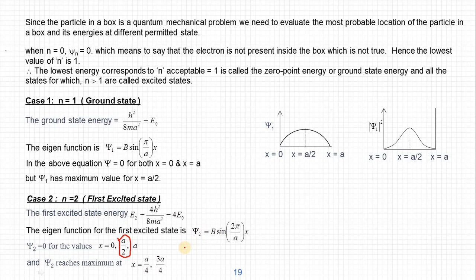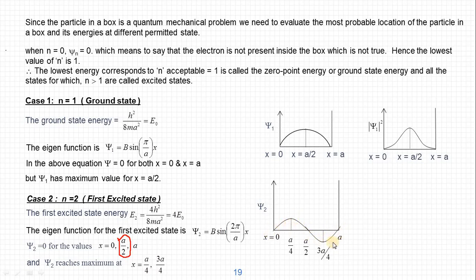So when we plot a graph of psi 2 in the potential well, we will see that at x equal to 0 and at x equal to a, psi 2 is 0. Even at x equal to a by 2, psi 2 is 0. But at x equal to a by 4, it is a positive maximum, and at x equal to 3a by 4, it is negative, a minimum value. So when we join them, we will get a curve like this.